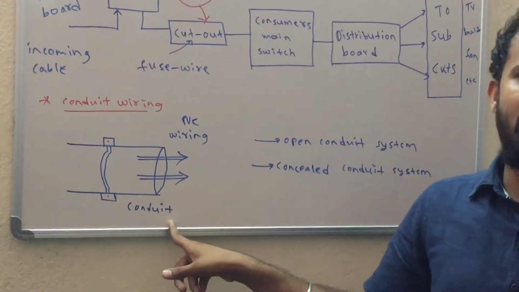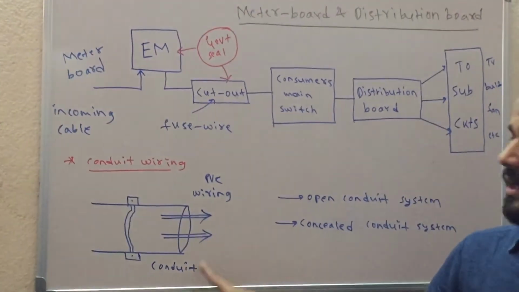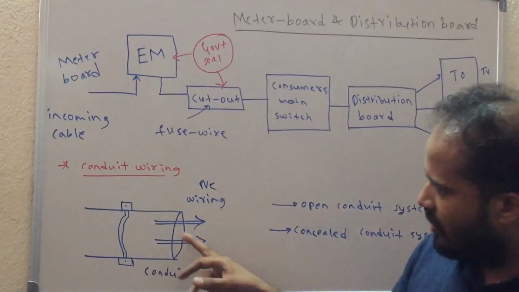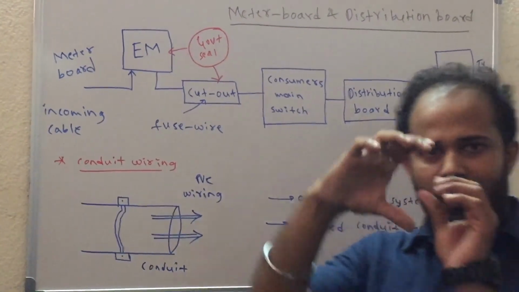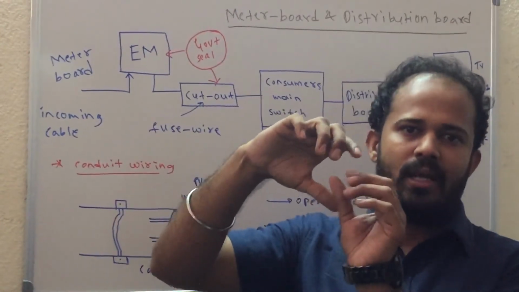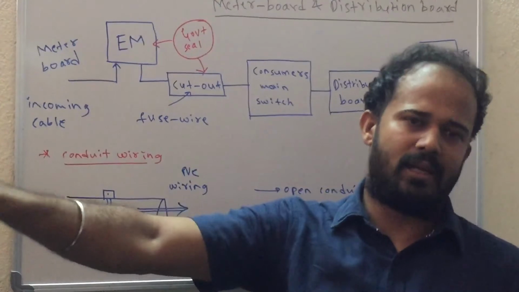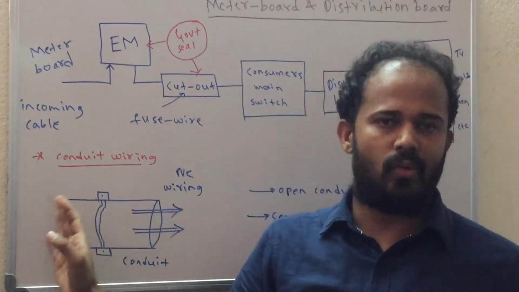The conduit could be a PVC pipe or a welded tube or PVC line that can be used for proper electrical wiring. Inside the conduit you can see these PVC wires are there. So there will be a bunch of wires inside this conduit tube that will run along the surface of the wall. That particular type of connection we call conduit system or conduit wiring.